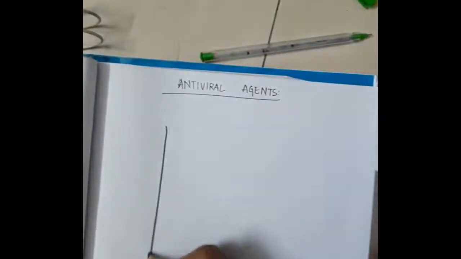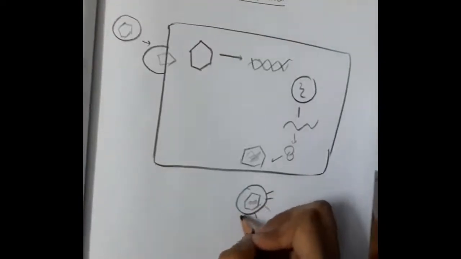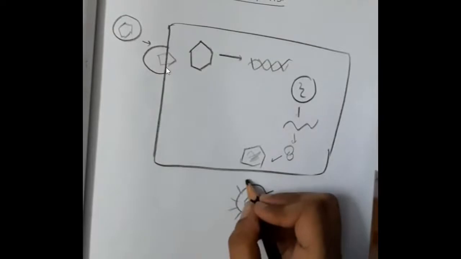So in the antiviral agents, this is the cell. Think that this is a human host cell. Now here if you see, the virus has entered the cell. First this virus will bind to the cell. Once it binds to the cell, it loses its coat outside. It loses its capsid outside, and only the proper virus will enter into the cell.